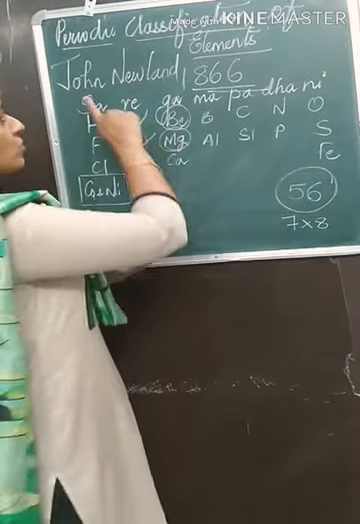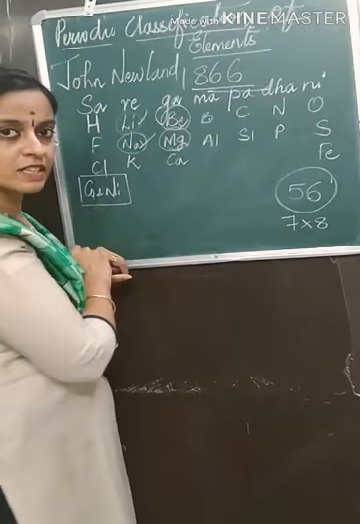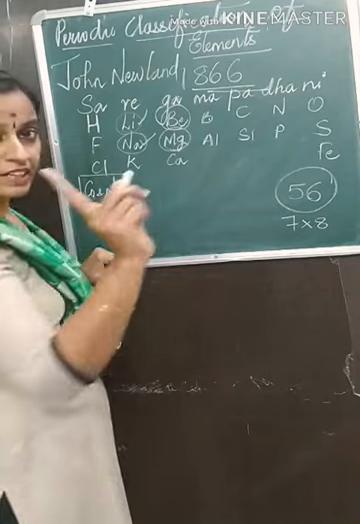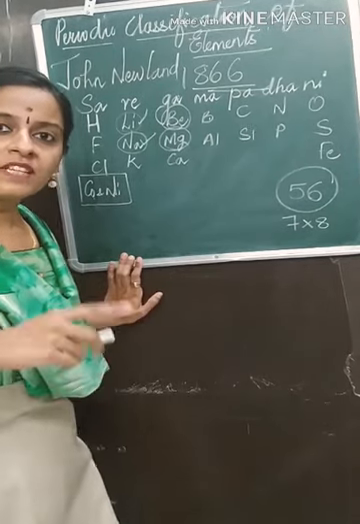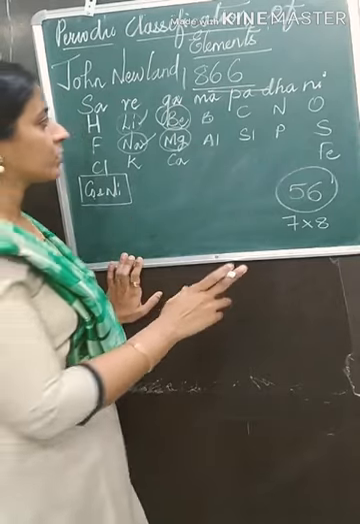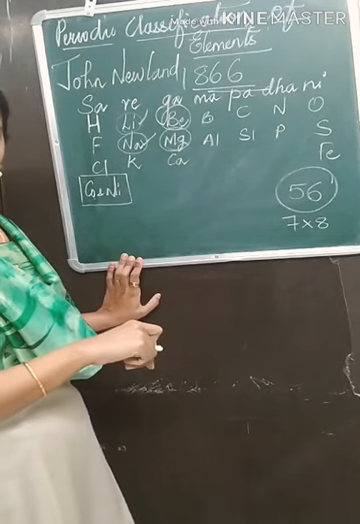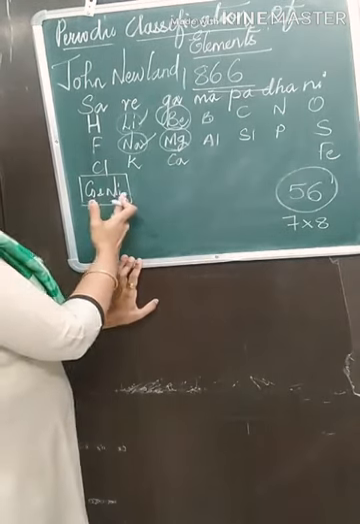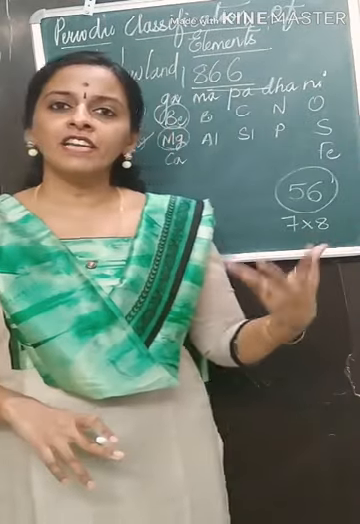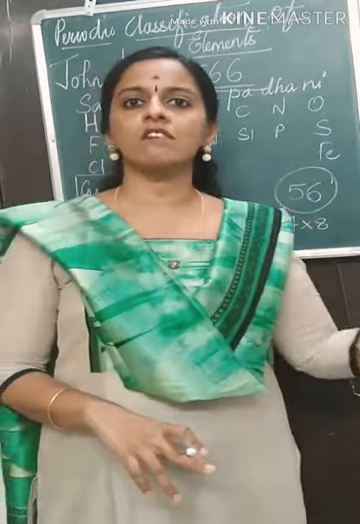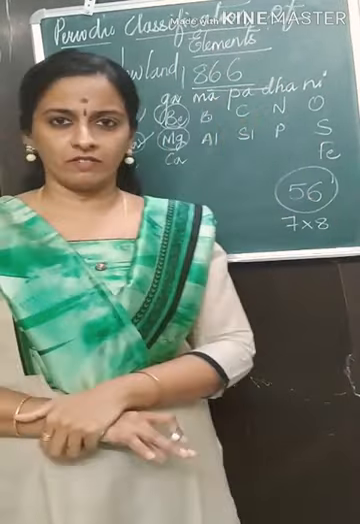Newlands' classification of octaves had these defects. The first defect: he tried to accommodate 2 elements in the same box. The second defect was that non-metals and metals were placed together. Then cobalt and nickel, which are metals, were placed with halogens, and he did not leave any blanks for the elements which would be discovered later. These were all the limitations of Newlands' law of octaves.